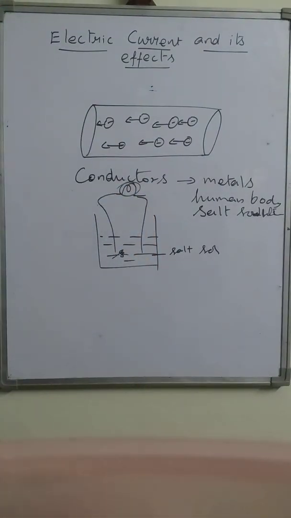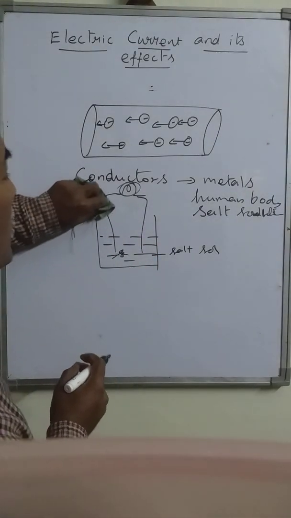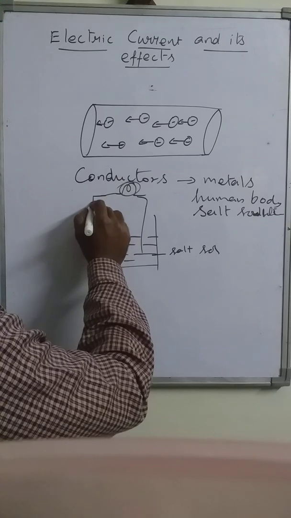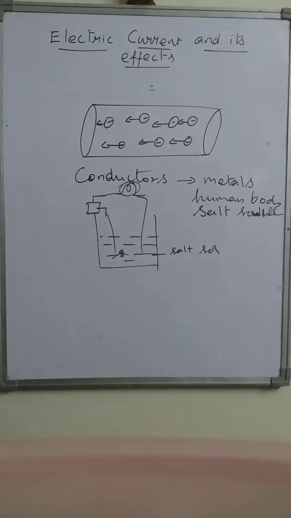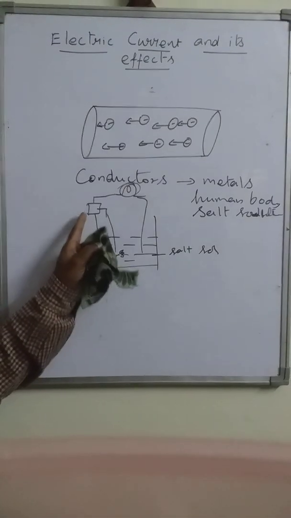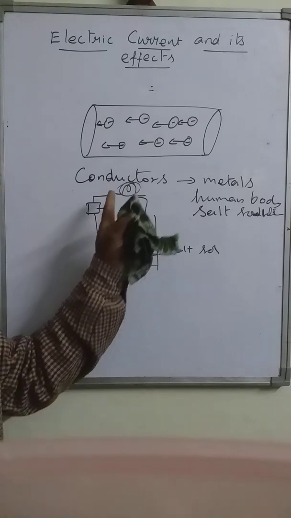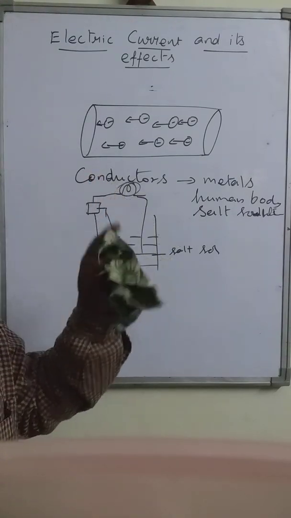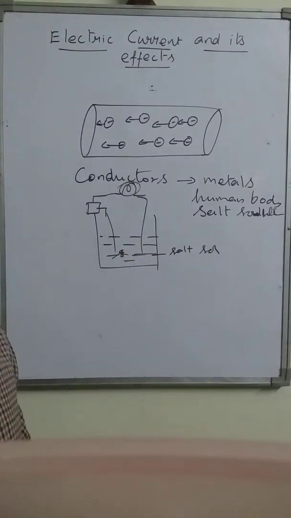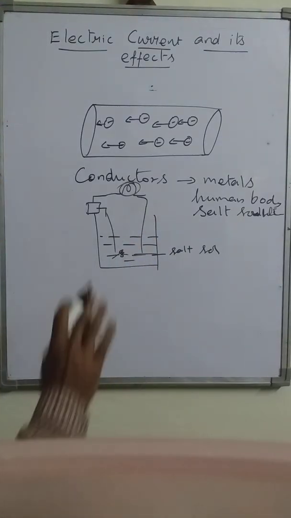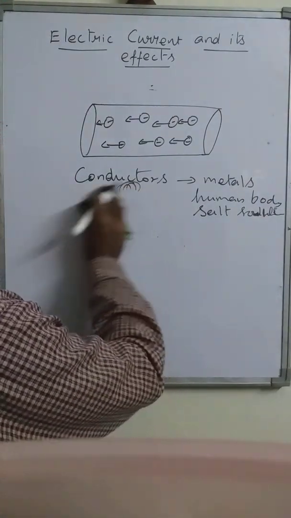And there is a source of current also, which we will discuss, and this is a cell, or we can say a battery. If we immerse these two conductors inside the solution, you can find the bulb is glowing. It means the salt solution is a conductor. So these are some examples of conductors.